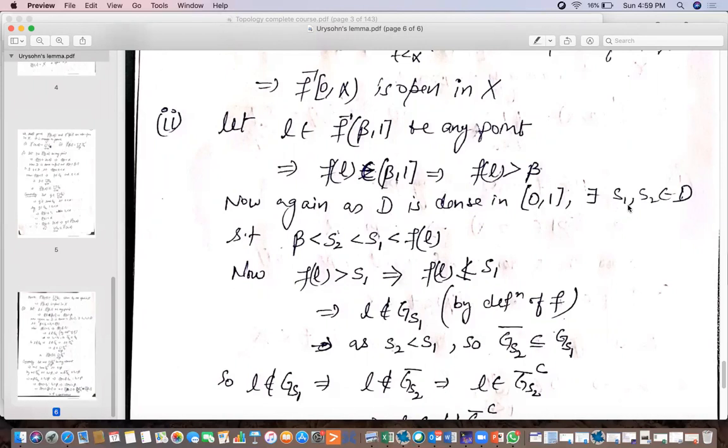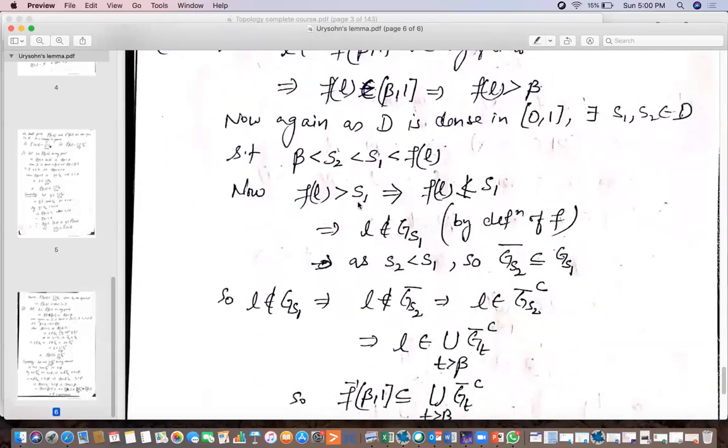Here we are considering two numbers, S1, S2 belonging to D, such that beta is less than S2, which is less than S1, which is less than F of L. Now, why we have taken two elements, you will come to know.